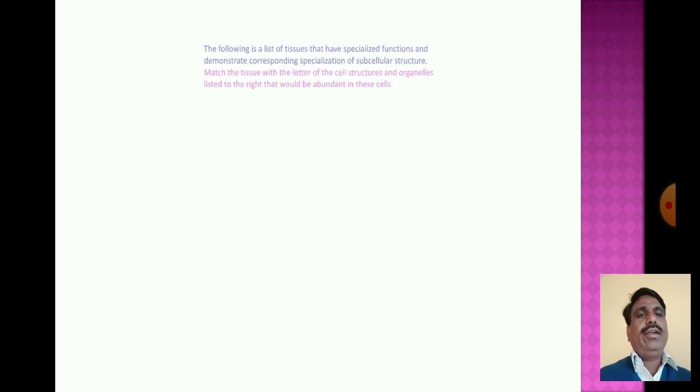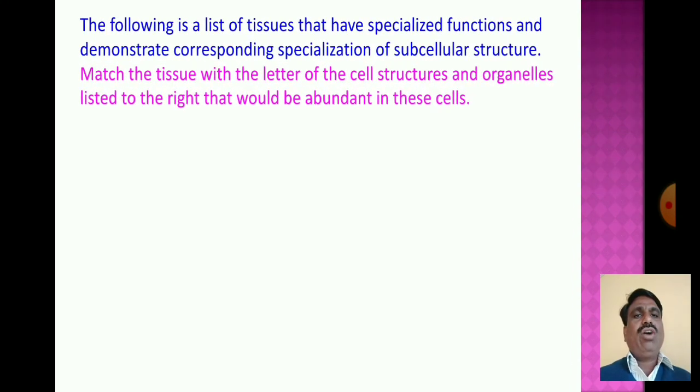Then goes to the next aspect. The following is a list of tissues that have specialized functions and demonstrate the corresponding specialization of subcellular structure. Match the tissue with the letter of the cell structure or organelle listed to the right that would be abundant in the cell.